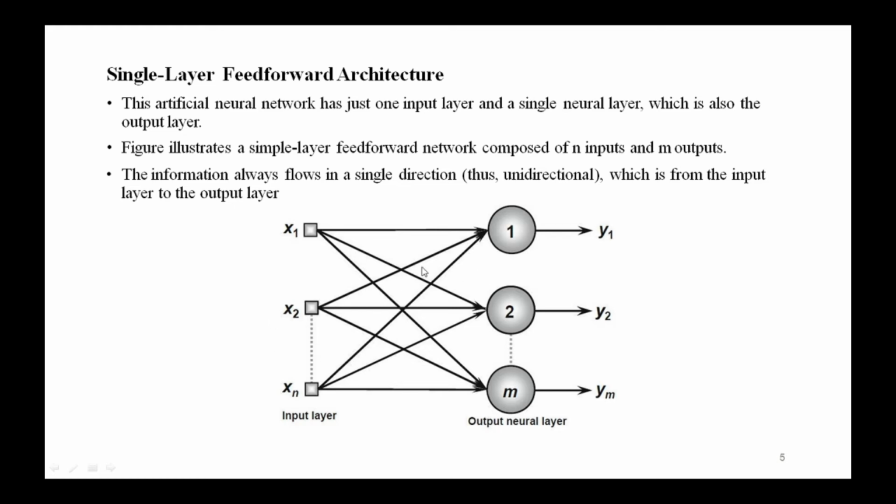So in turn, this network is composed of n inputs and m outputs. And what about the flow of information? The information always flows in a single direction. That is, the flow of information is unidirectional. It is in one direction, that is from input layer to the output layer. So this is the single layer feed forward architecture.